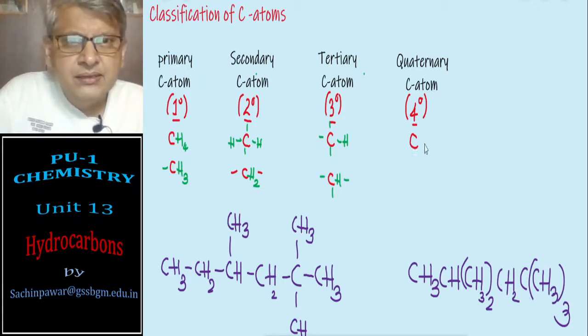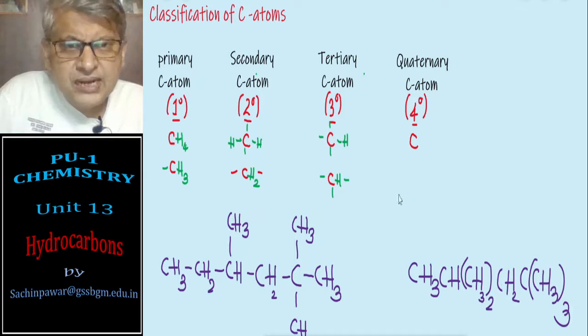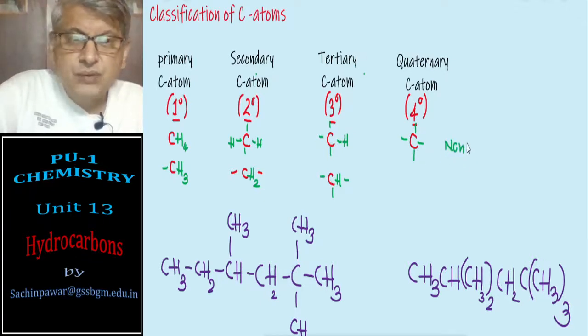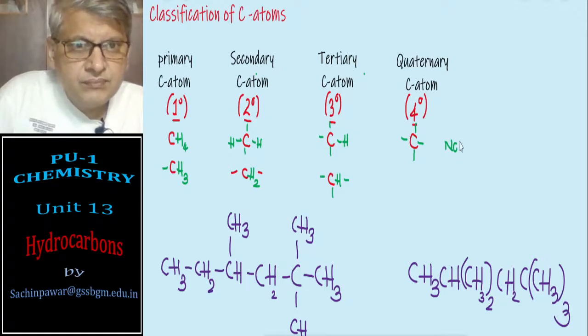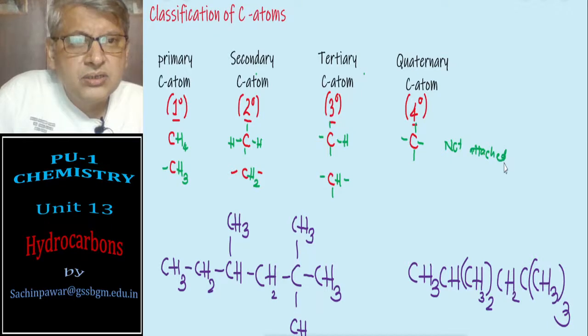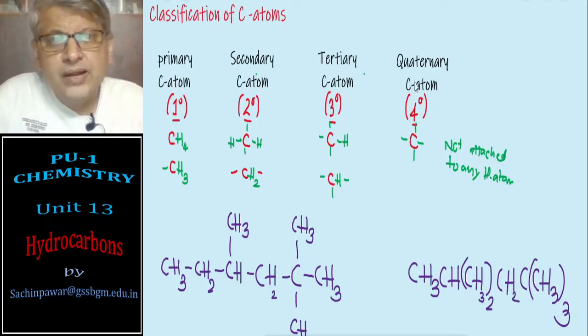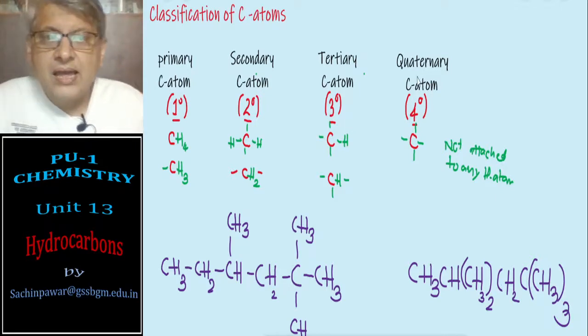And the quaternary is the one which is attached to 4 different groups, but not attached to any hydrogens, any H atom. Then it is called a quaternary carbon atom.